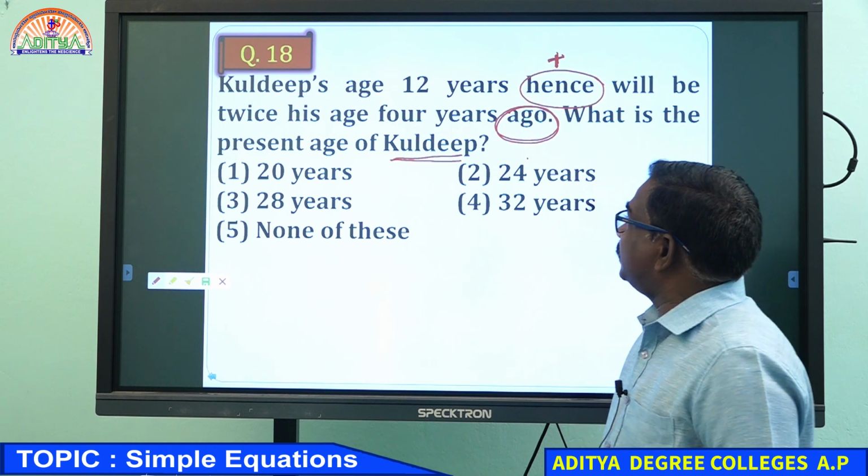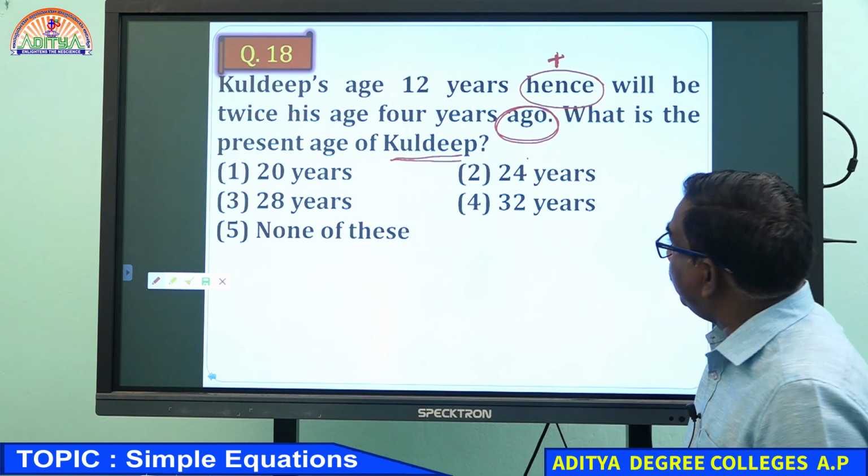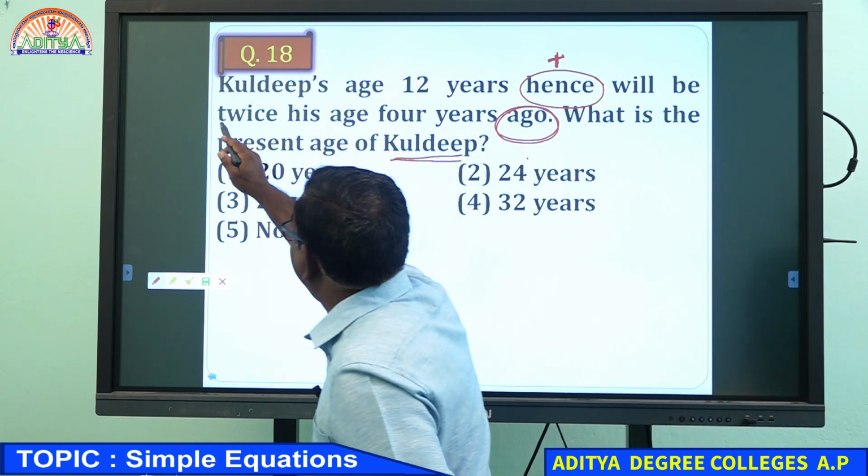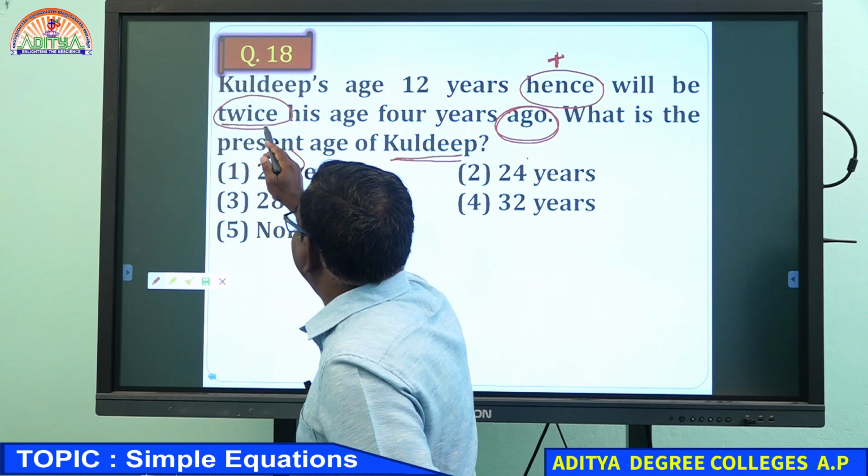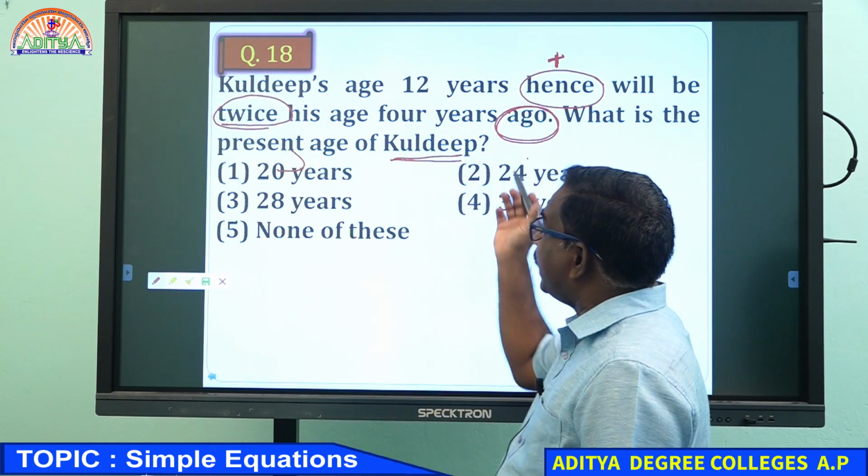Kuldeep says 12 years hence will be twice his age 4 years ago.